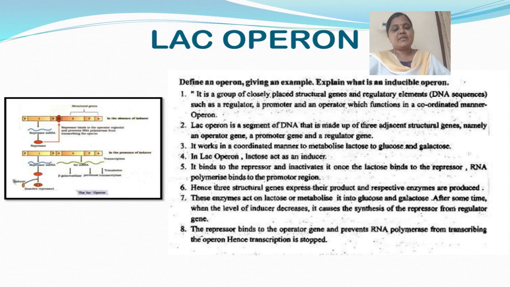After some time, when the level of inducer decreases, it causes the synthesis of the repressor from the regulator gene. So, this repressor binds to the operator gene. It prevents the RNA polymerase from transcribing the operon. So by this the transcription is stopped. So this is about the operon.